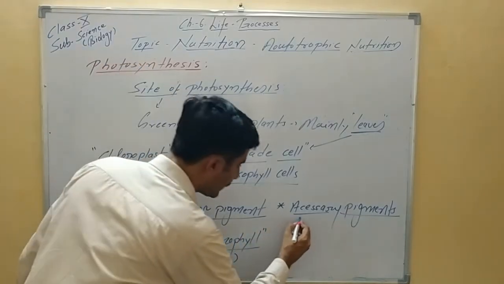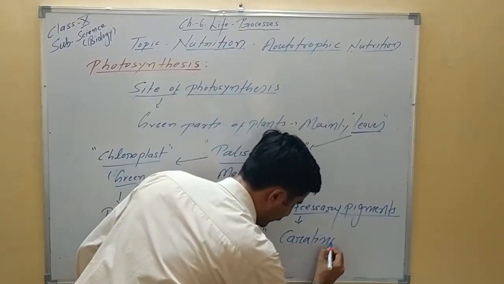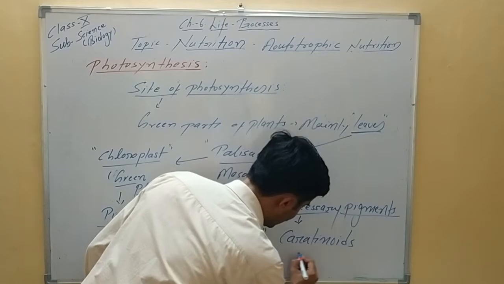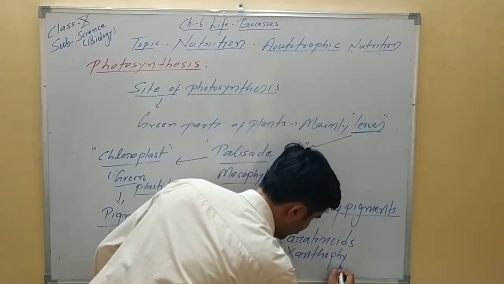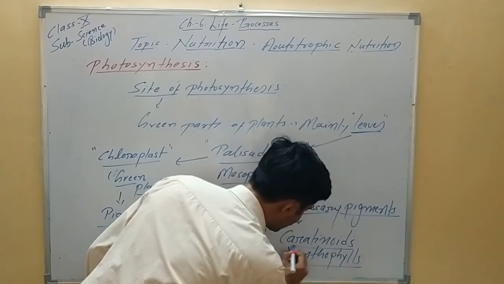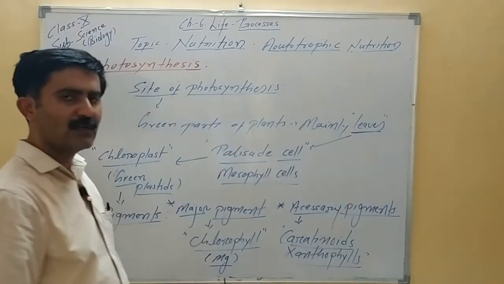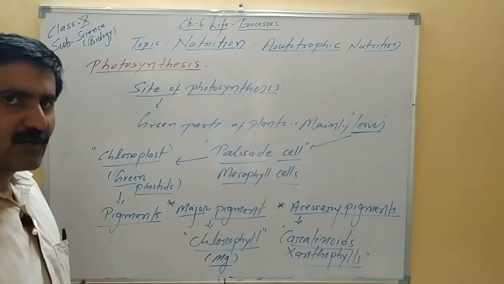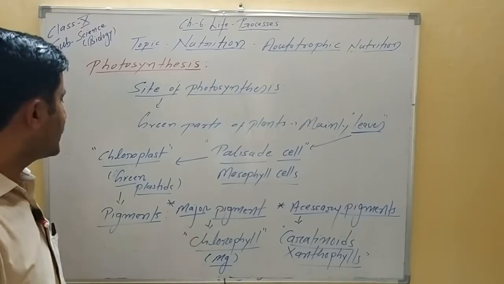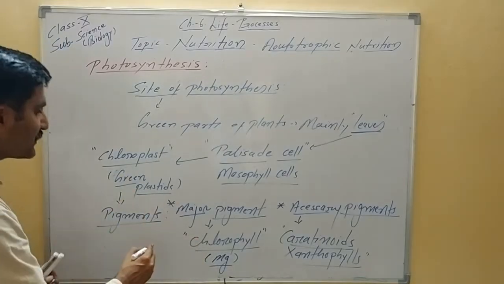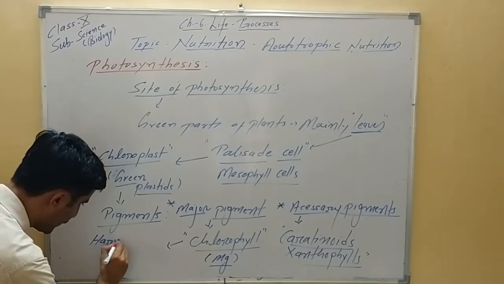One example you can write is carotenoids, and also we can write xanthophylls. This is only for your knowledge, you can remember these are accessory pigments. They also absorb some other color or spectrum of light, and they transfer this light to the chlorophyll pigment.